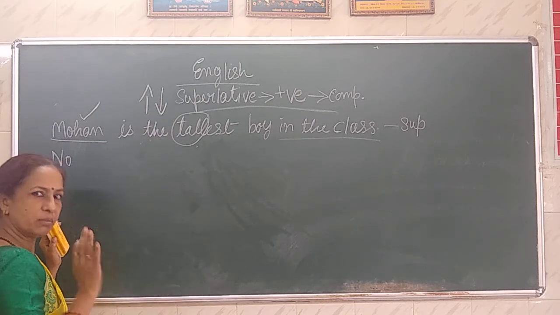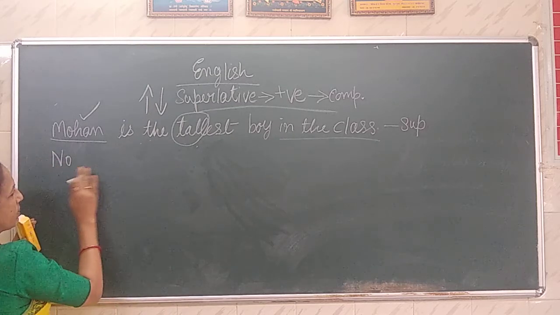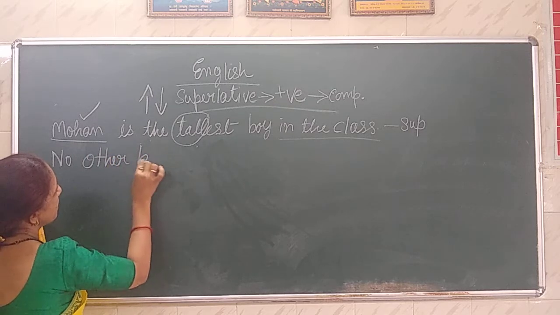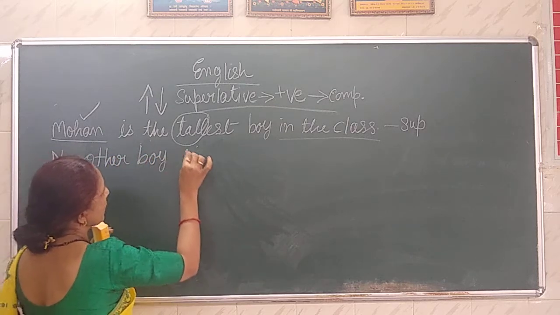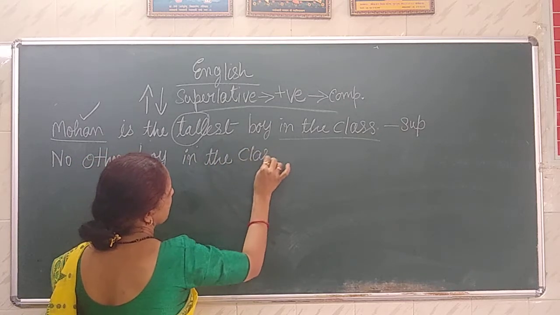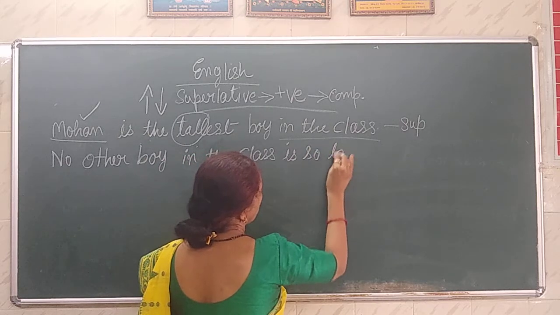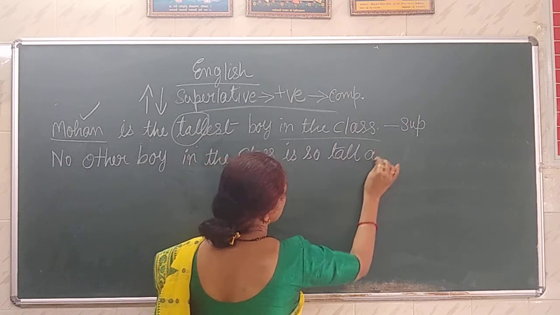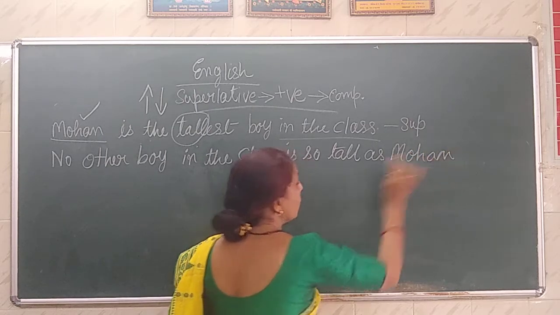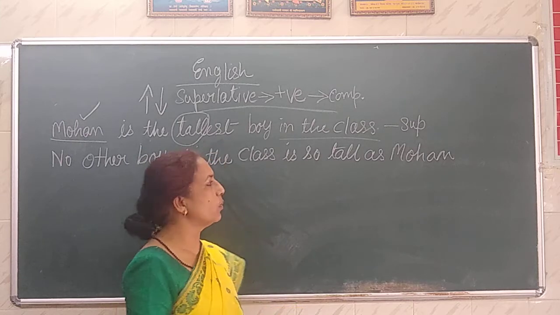None other but Mohan is the tallest boy in the class. So our positive degree starts with: no other boy in the class is so tall as Mohan. No other boy in the class is so tall as Mohan.